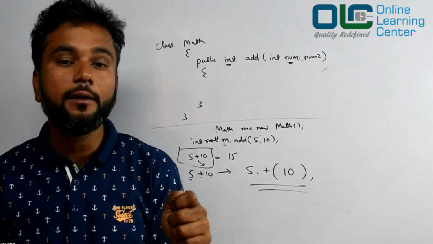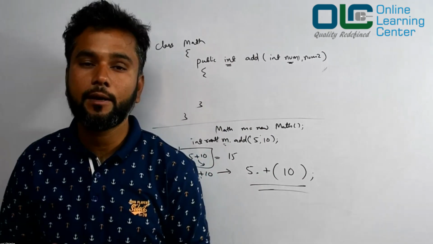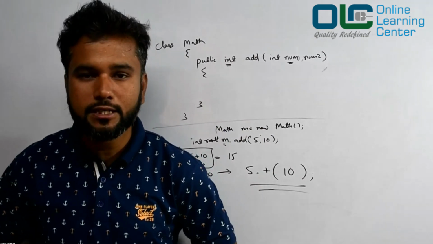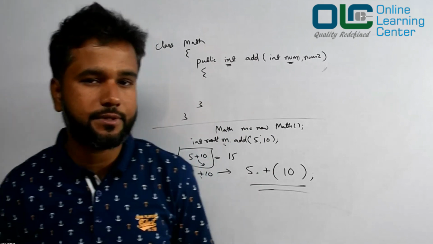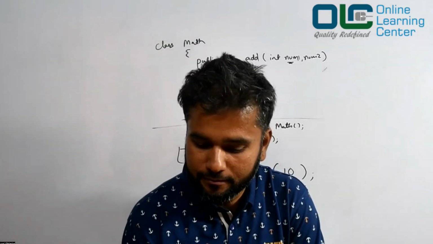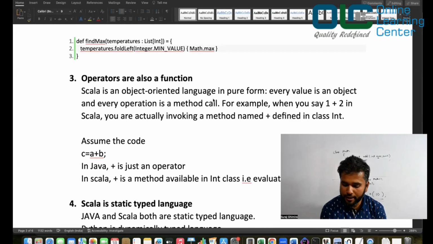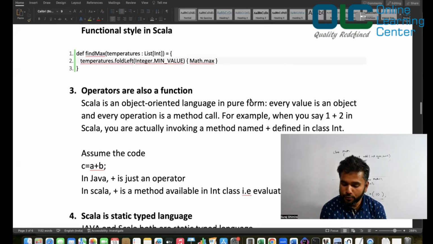So your add is a function, and your plus is an operator in Java, whereas plus is basically a method in Scala programming, right? Which means in Scala you don't have the concept of primitive data types. Everything is a method, right? So Scala is an object-oriented language in pure form. Every value is an object and every operation is a method call.